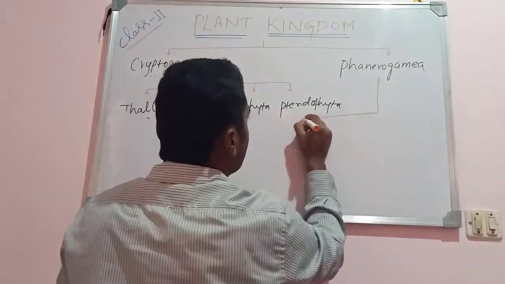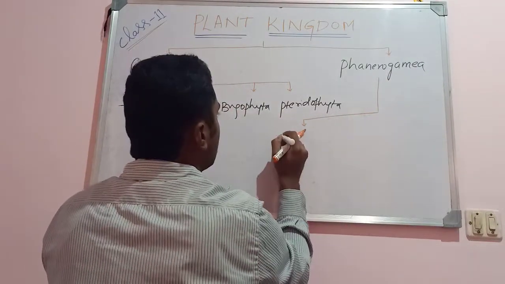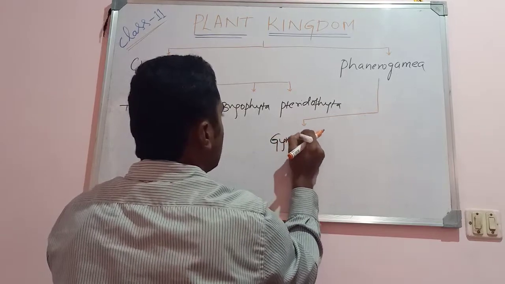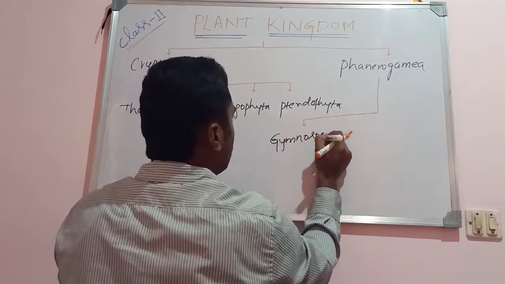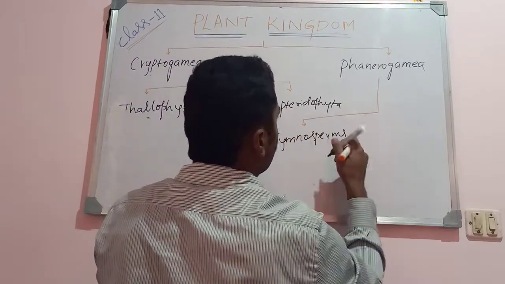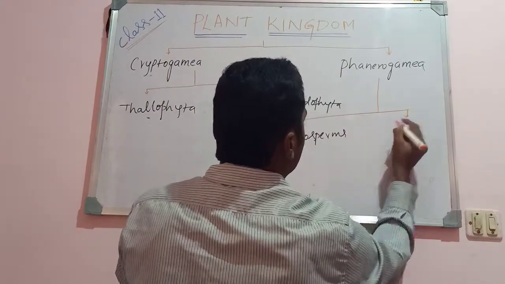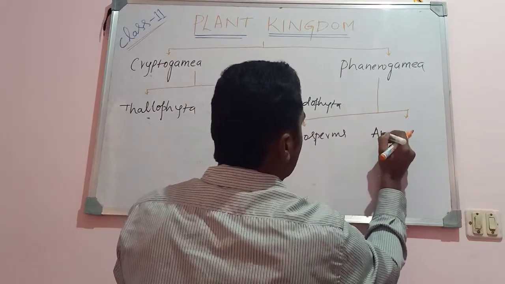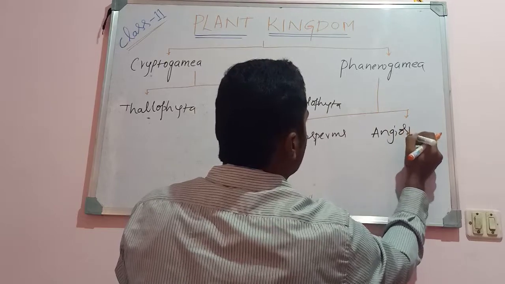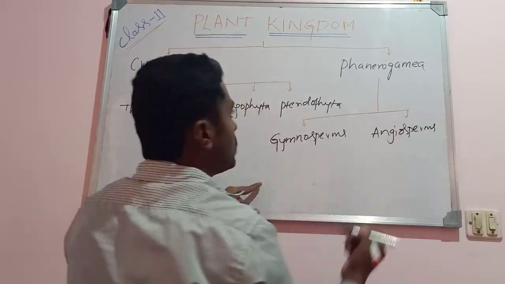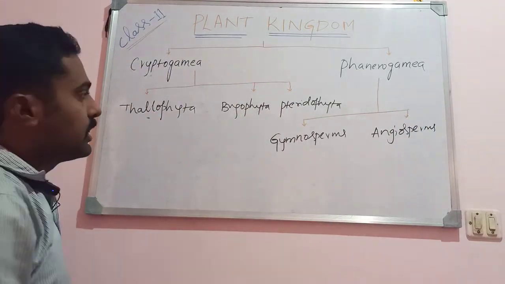Then Phanerogamia is further classified into Gymnosperms and Angiosperms. So this is the broad outline classification of the kingdom Plantae.